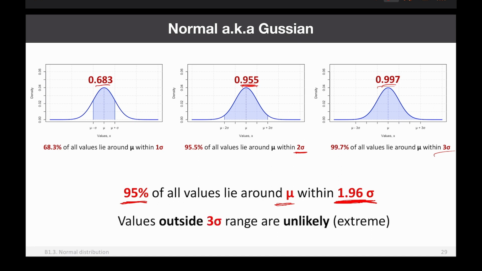And most of the values lie within 3 sigma around mu, right? So the values outside this 3 sigma range are very unlikely. We will call them also extreme because if you observe them, especially in a small sample, then it's kind of an unlikely event, it's an extreme value, and you need to pay special attention to this value, to why you got it.